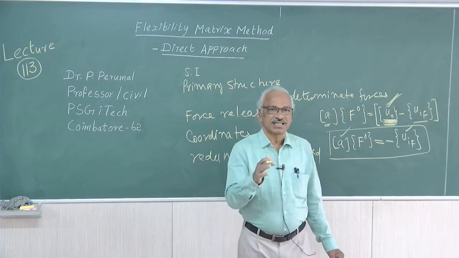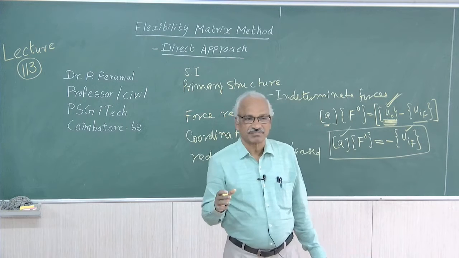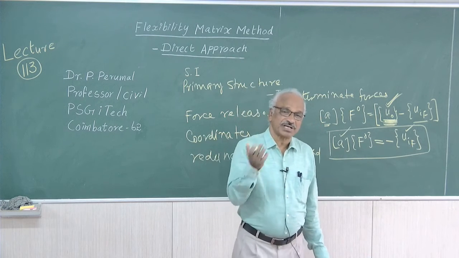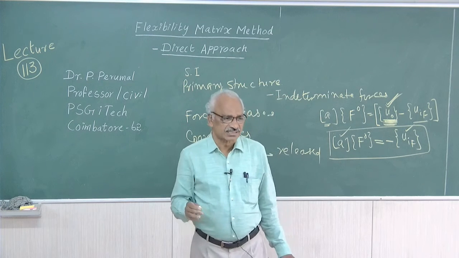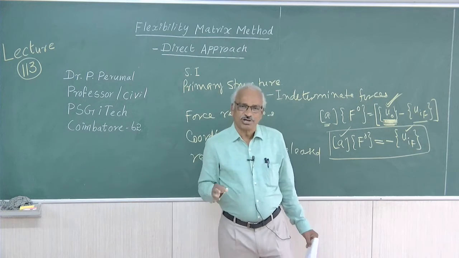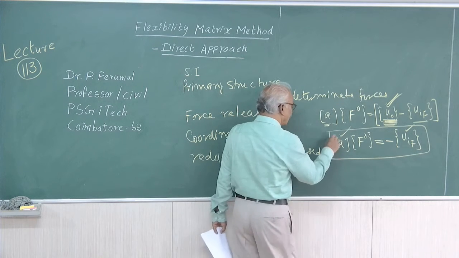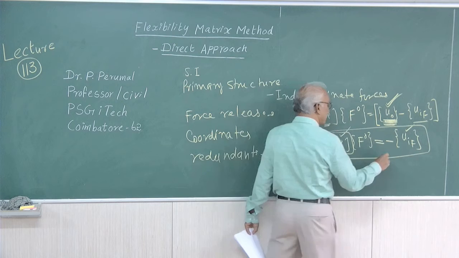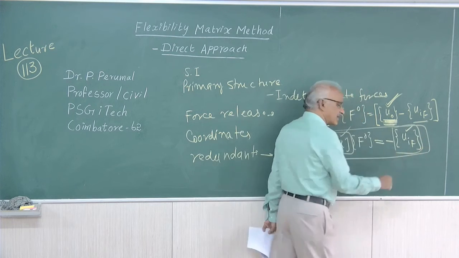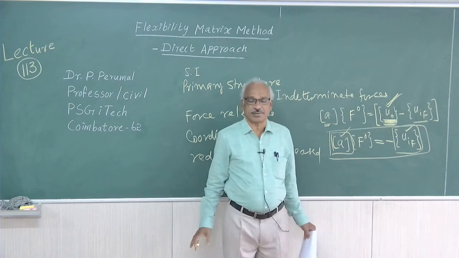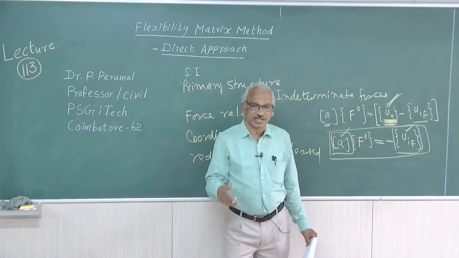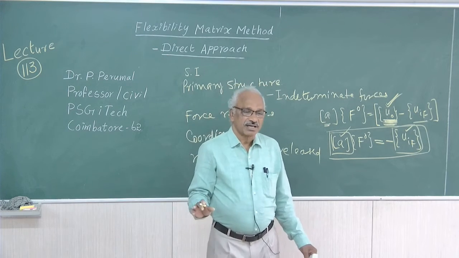Because as it is, the table is not permitted. So once the table is permitted, that method will be more convenient, because here we are going to find out the deflection. That is our aim. For this, we can make use of any classical method. We can make use of conjugate beam method, double integration method, etc.